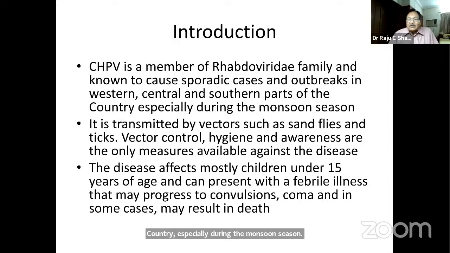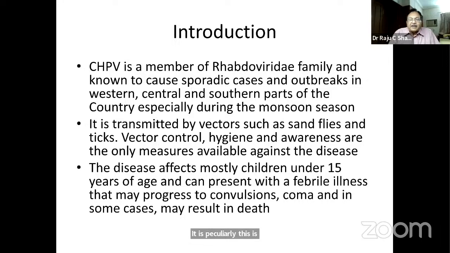As already informed to us, the main vector is sandflies and ticks also. So the only measures at present to control the disease are vector control, hygiene, and awareness. Peculiarly, this disease affects children below 15 years.